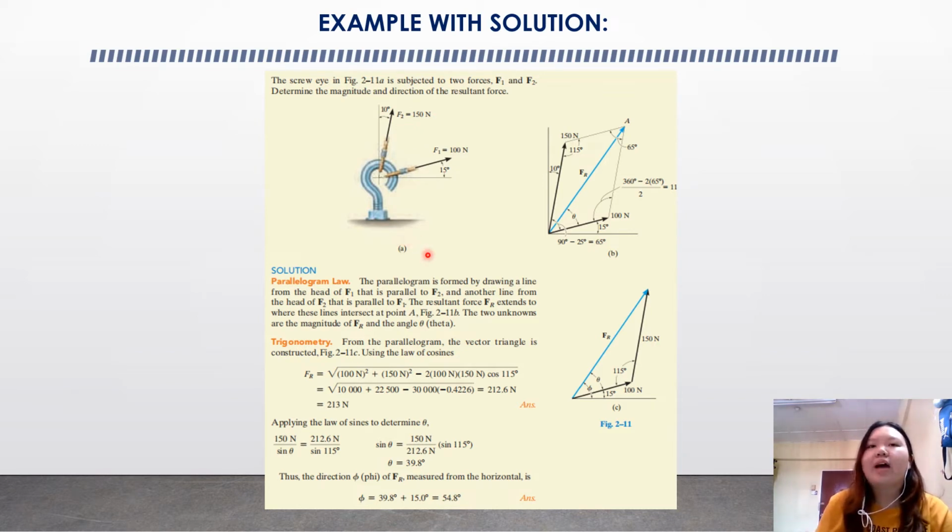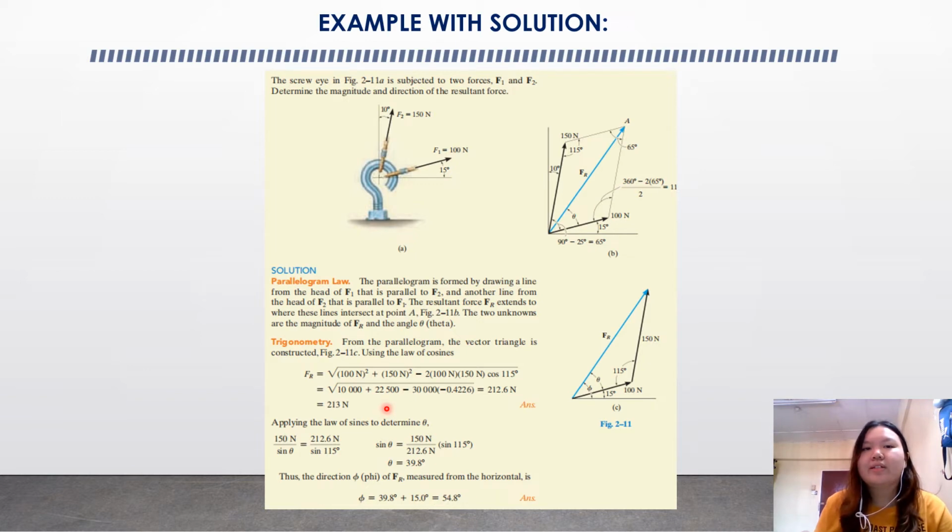In the next step, we construct a triangle, since we are going to use trigonometry to solve this question. We will have a triangle like this, and then we use the cosine rule to solve the question. After substituting all the data that we have, we get 230 Newton.